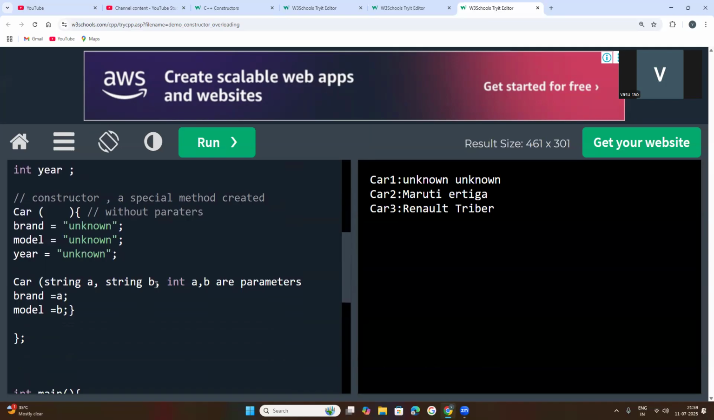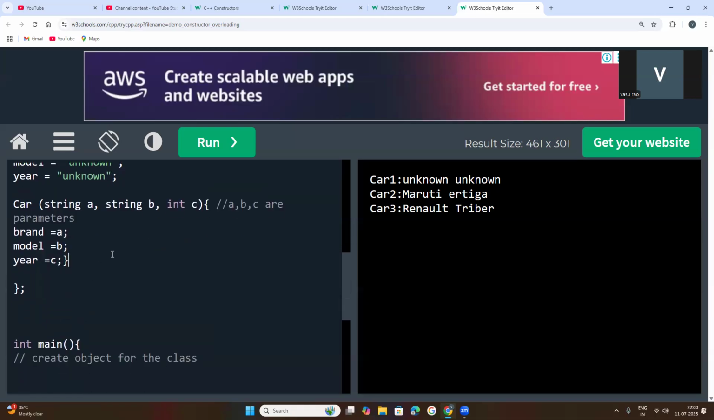That is int type and C, one parameter. Okay, now comment here. So A, B, C are parameters. A parameter is equalized with brand, B parameter is equalized with model. Next here, I need to write year is equalized with C. That is very important.